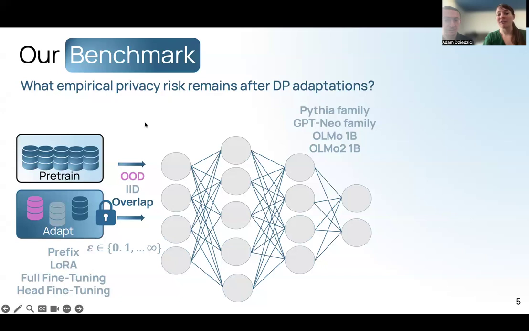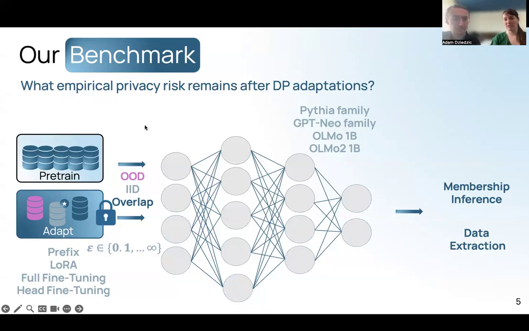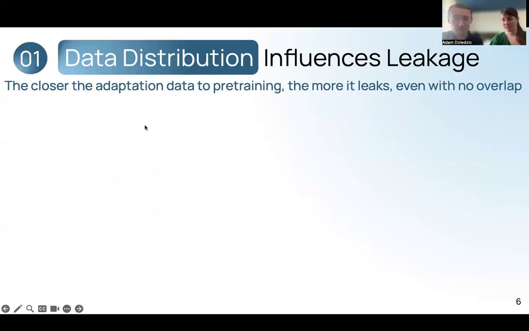And then finally, for auditing the empirical leakage, we use the state-of-the-art robust membership inference attack, and we also use data extraction attacks. Finally, we also introduce diverse types of canaries into the adaptation data and then measure the exposure of those canaries. And our main question in this setup is, what empirical privacy risk remains after the DP adaptation? Let's answer this question.